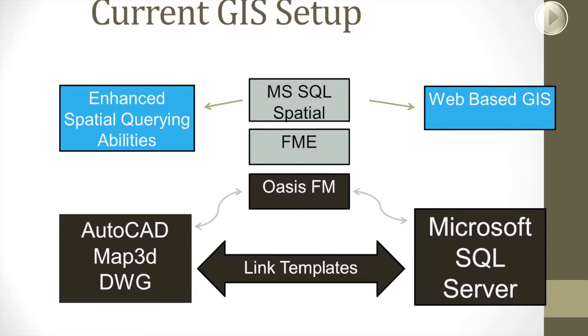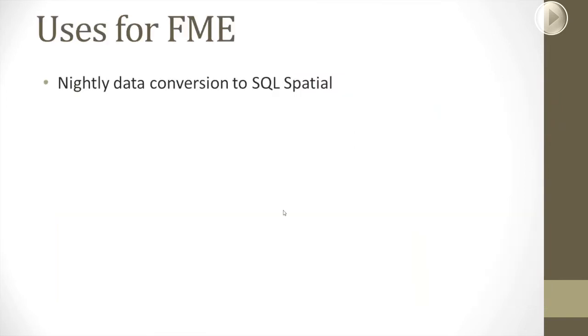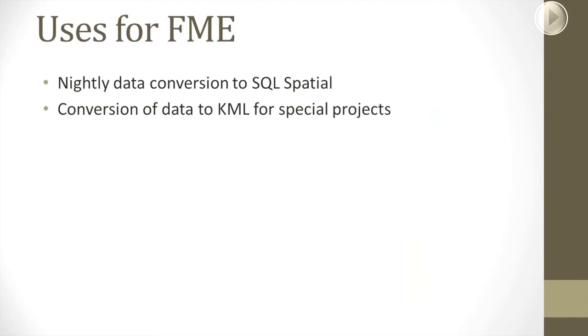We built a workspace that automated that process. It runs in less than an hour. It can be run at night when nobody is around, so it eliminates any human intervention as well as interruptions. And we also get the benefit of having that data always be current. So that is how FME has primarily been used. But in addition to the nightly conversions, we also find FME useful for many other things that we did not expect. For example, there are many projects where we need to take our data and display it in Google Earth, and FME has tools to quickly convert either our CAD data or data from our SQL Server to a KML file.